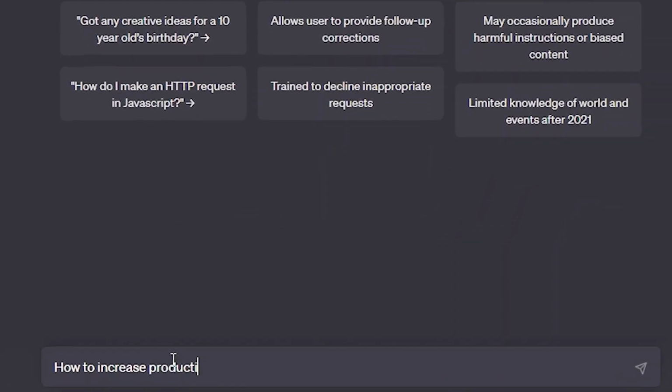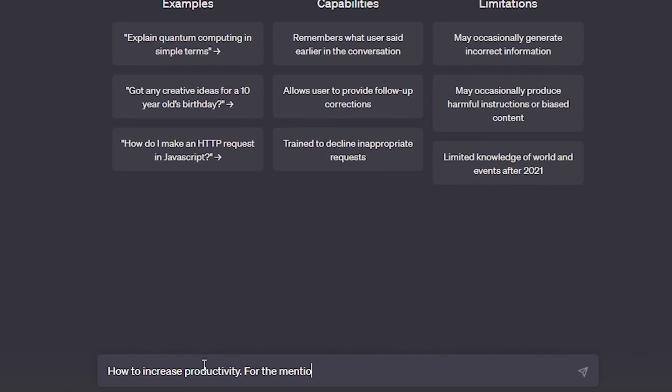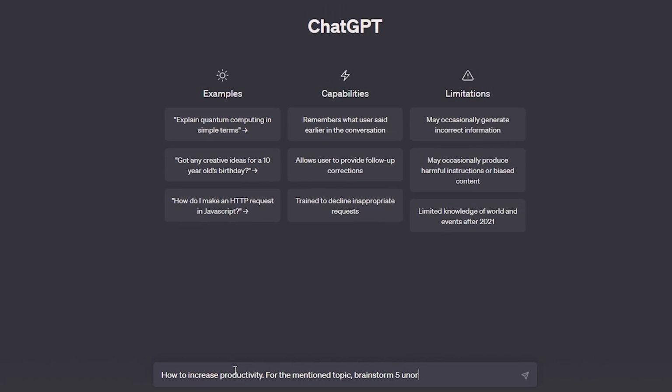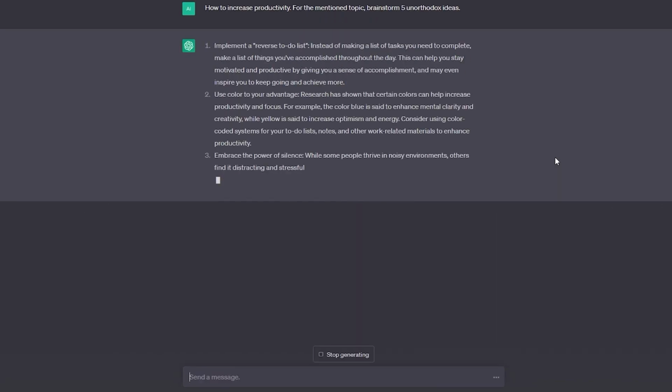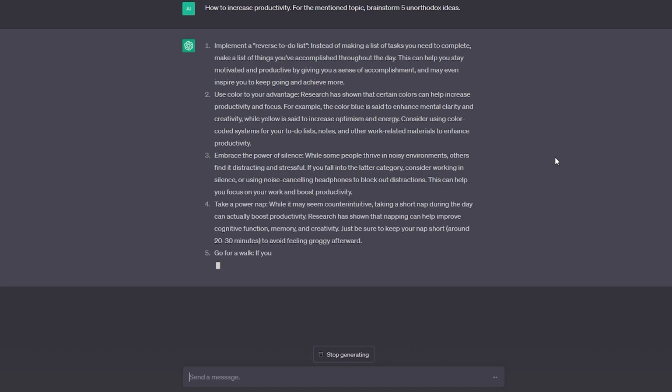Your ways of trying to increase productivity do not seem to work. Ask ChatGPT to think of more unorthodox ways as to how you could do so. Common question results in a common answer. This is why you need to make your prompt more specific and original to get more out of it.